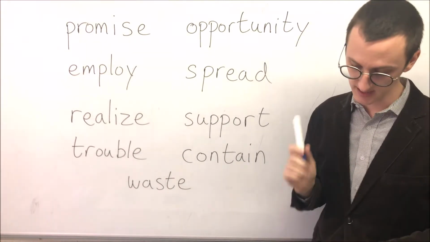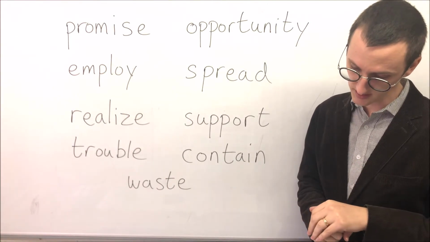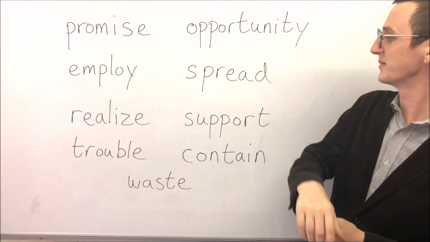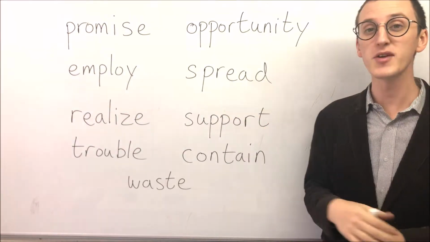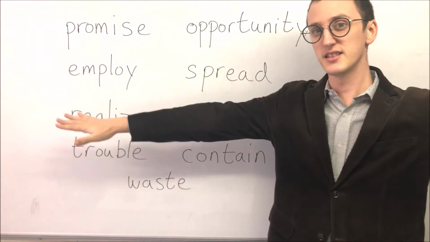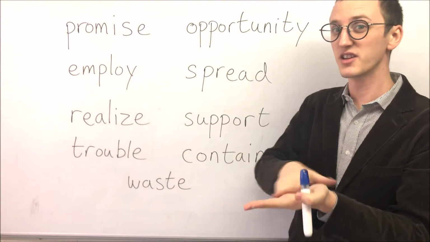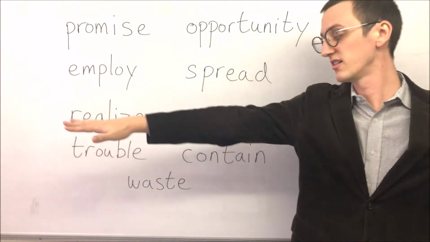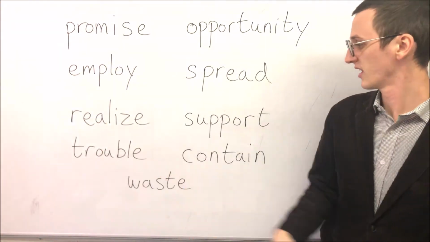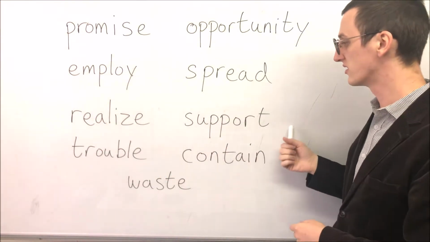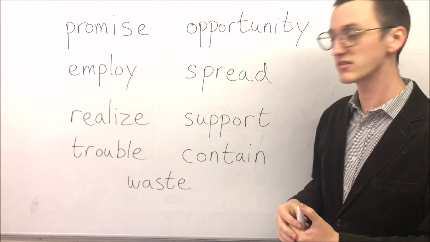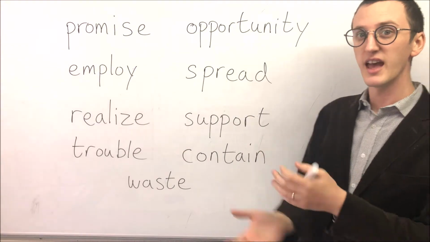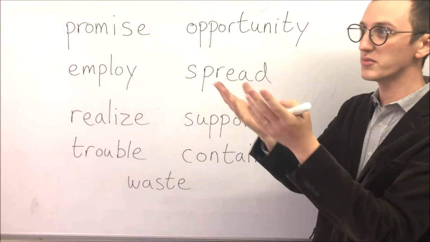In Japanese, what's it called? Kikai? Kikai. Yeah, that's it. Kikai. Opportunity. Next one, spread. To spread something, like a butter spread, is to hirogeru. To spread. Next one, support. In Japanese, support is some kind of helping, some help or support.